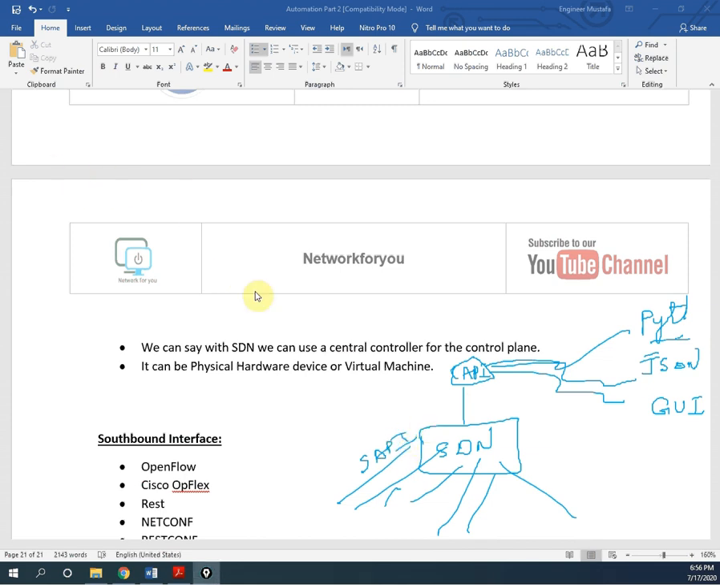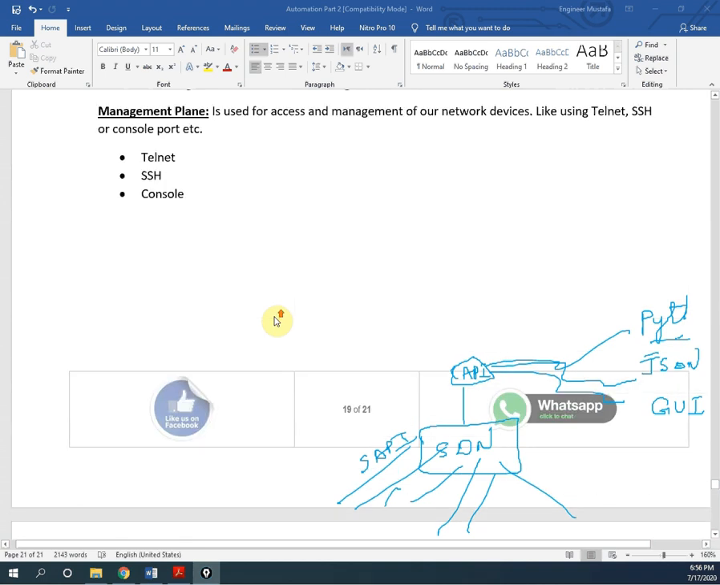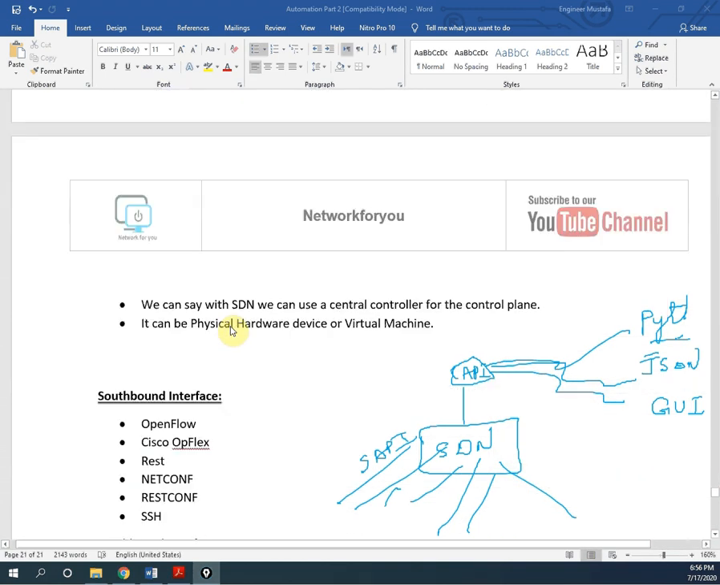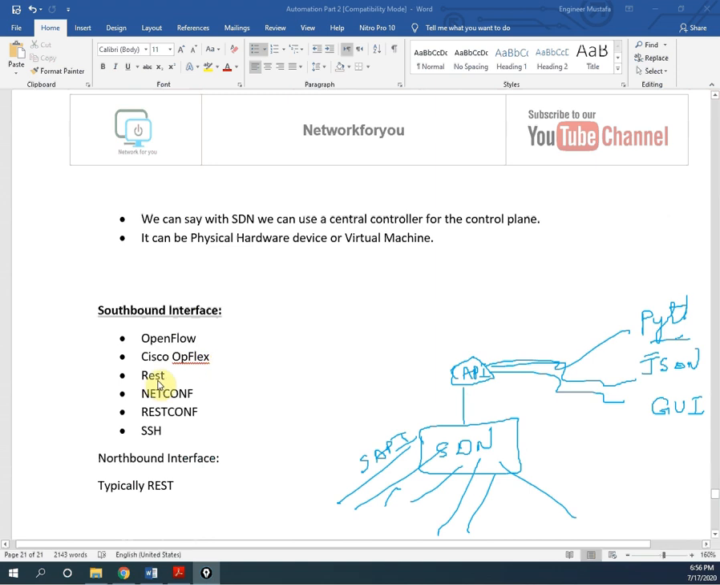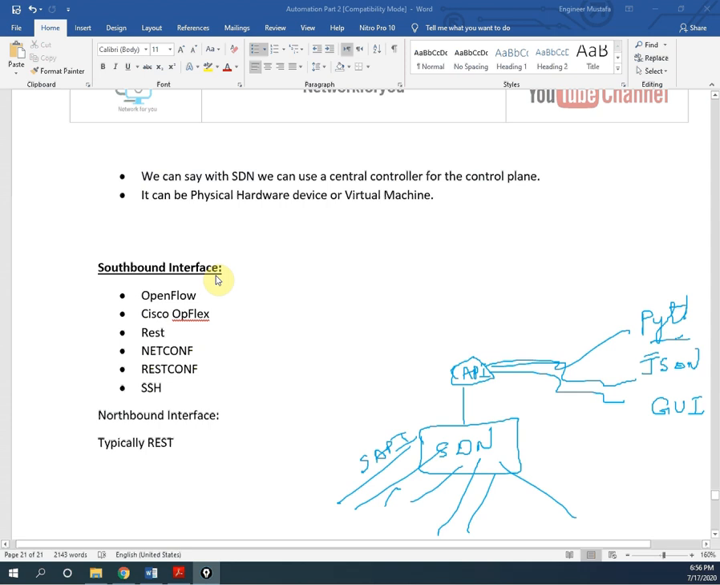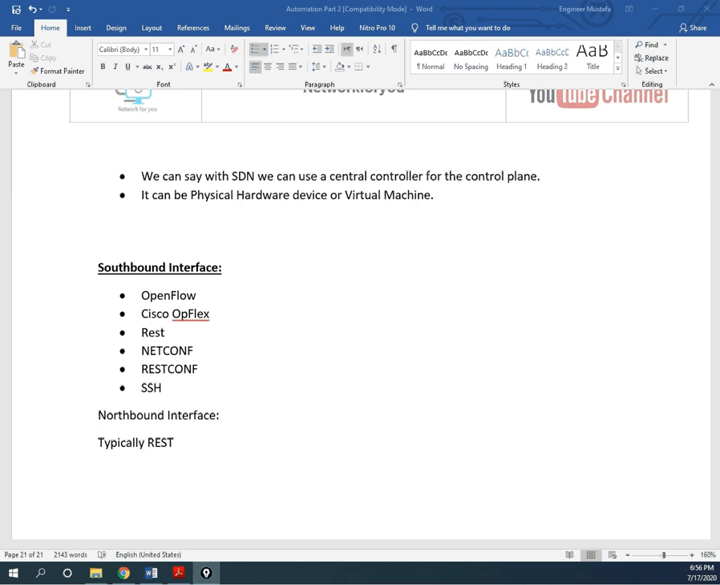And next, if you see here, I will show you the southbound APIs: OpenFlow, Cisco OpFlex, REST, NETCONF, RESTCONF, SSH. These are the southbound APIs, and the northbound API we typically use is REST. Okay, REST API, that one. So finally what we can conclude, like SDN is a software defined network. It is a controller. With the help of this controller we can get the information from the router or switch by using the APIs, by running a script in Python or something.